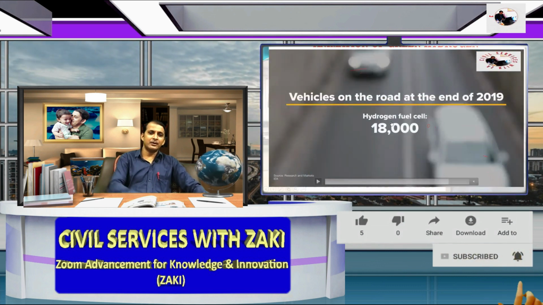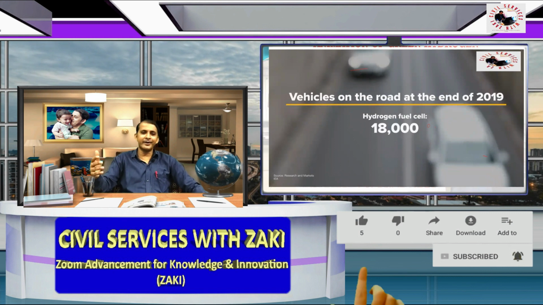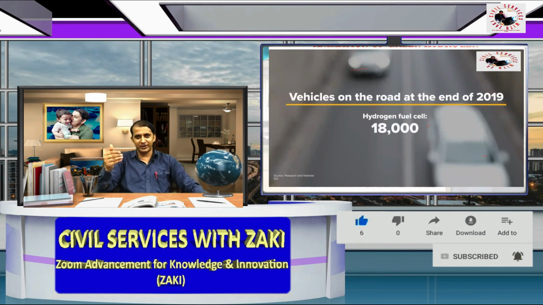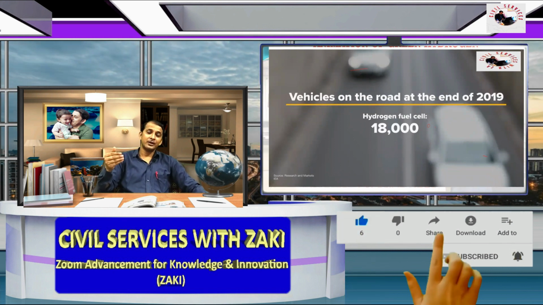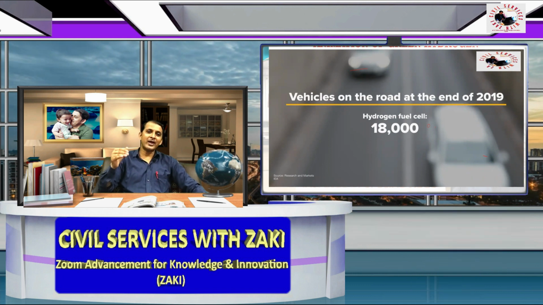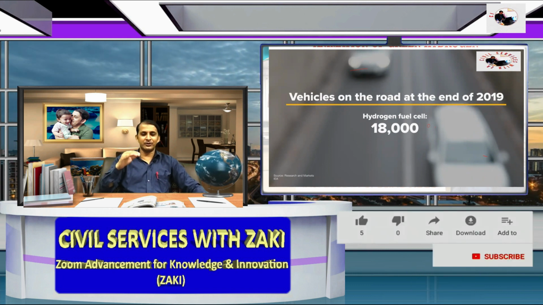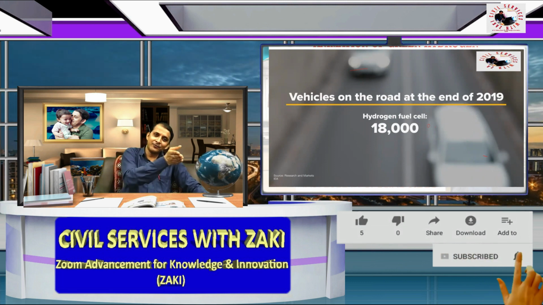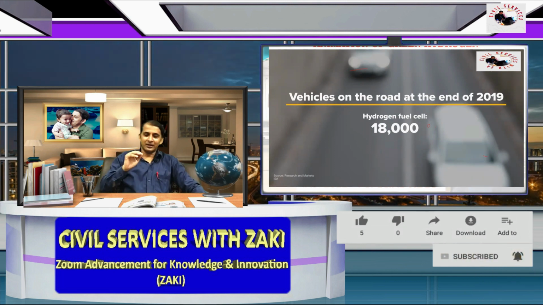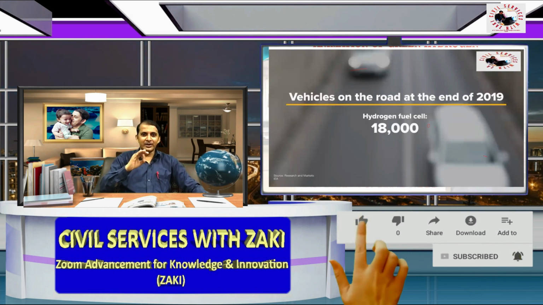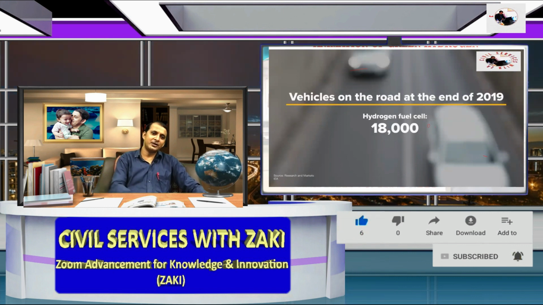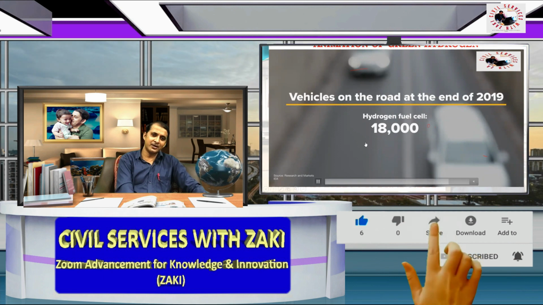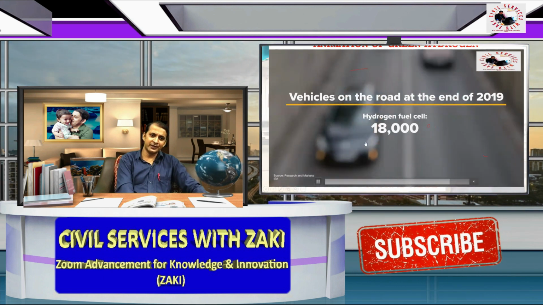But some of the drawbacks or hurdles in the development of the green hydrogen path are the vehicles on the road. If we see the less progress in this field compared to electric vehicles, solar and wind.